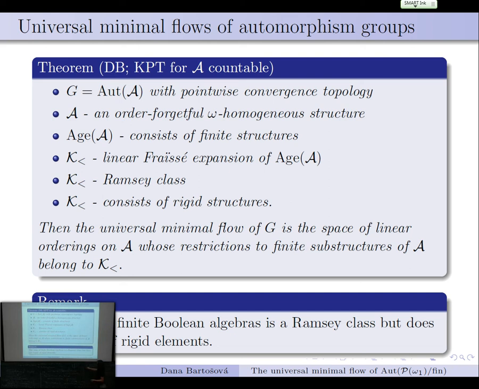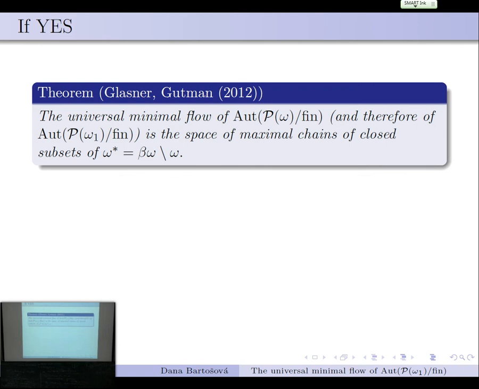Well, let's first look at this structure and what is its universal minimal flow. So if the answer to the Katowice problem is yes, that means the two algebras can be isomorphic, then of course their universal minimal flows are the same. And this universal minimal flow of the group was computed by Glasner and Gutman in the topological setting.